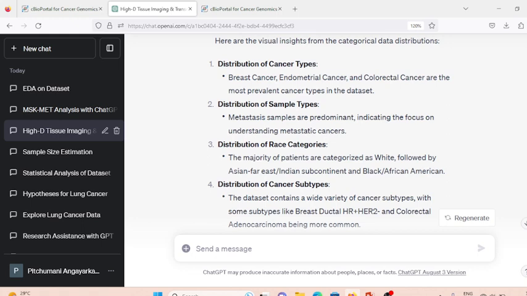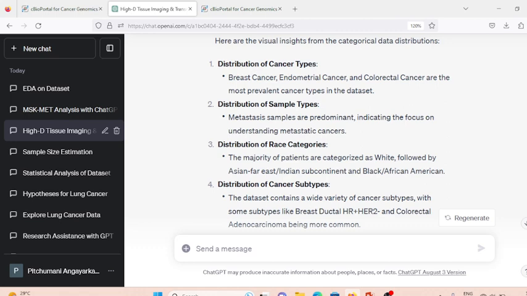With respect to each data distribution, it has drawn inferences. The most prevalent cancer types in the data set are breast cancer, endometrial cancer, and colorectal cancer. In the distribution of sample types, metastatic samples are predominant.